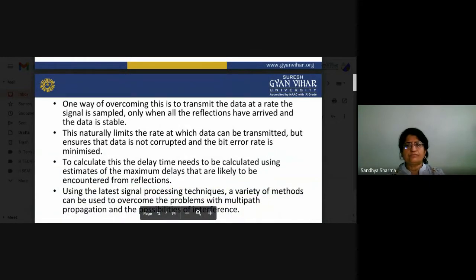So how can we overcome this problem? One way of overcoming this is to transmit the data at a rate such that the signal is sampled only when all the reflections have arrived and the data is stable. We have to sample the signals, and your sampling rate should be the Nyquist rate, because if your sampling rate is less than the Nyquist rate, your signals may overlap.